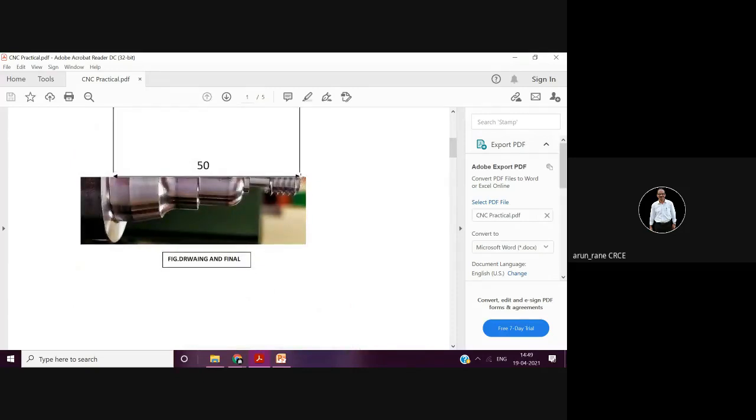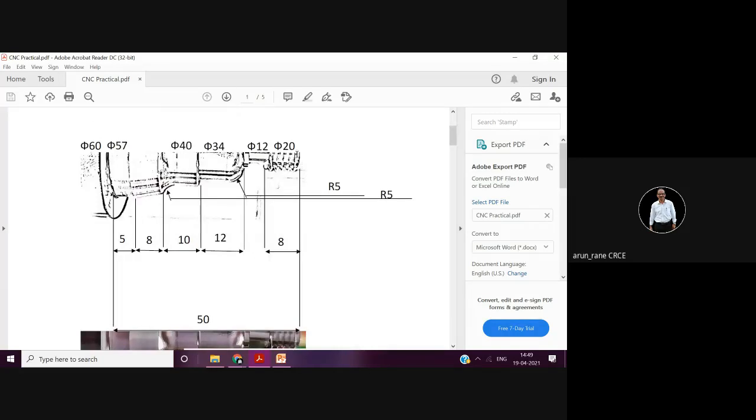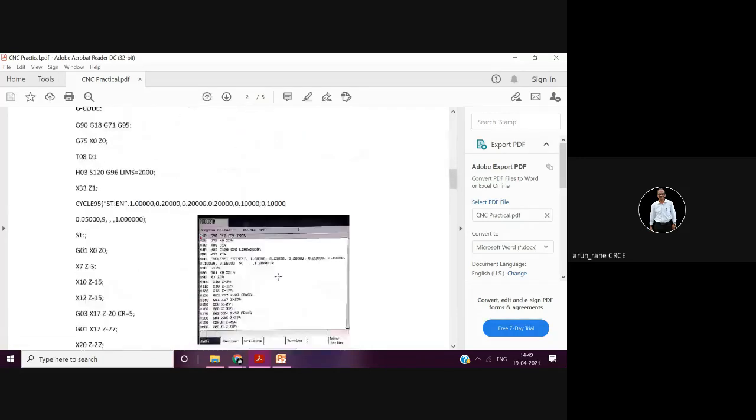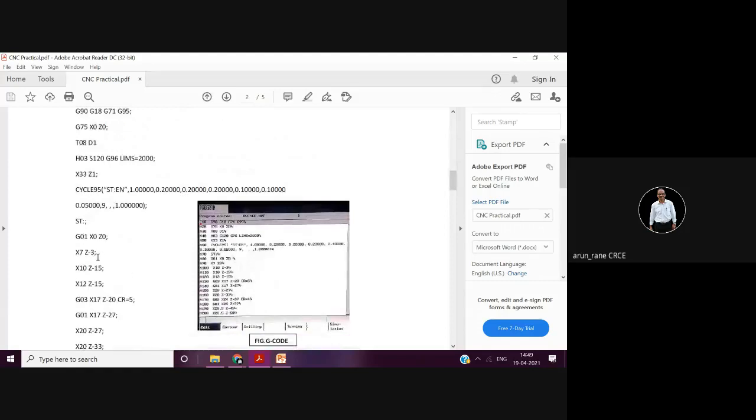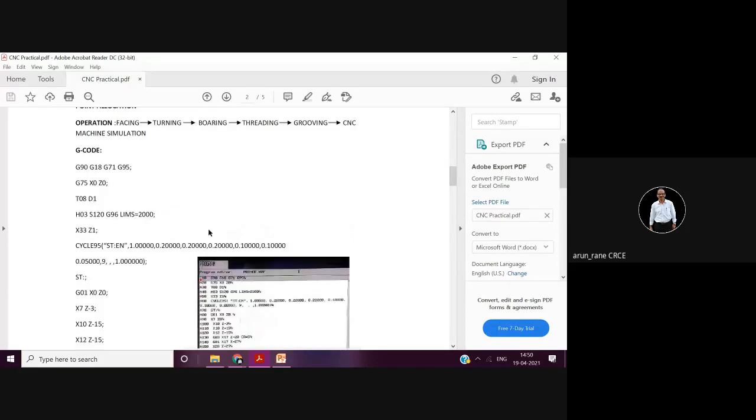Exactly, it will touch here. X0, Z0. Alright. It is going to touch here. X0, Z0. Then X7 and Z minus 3. So diameter X7 and Z minus 3.